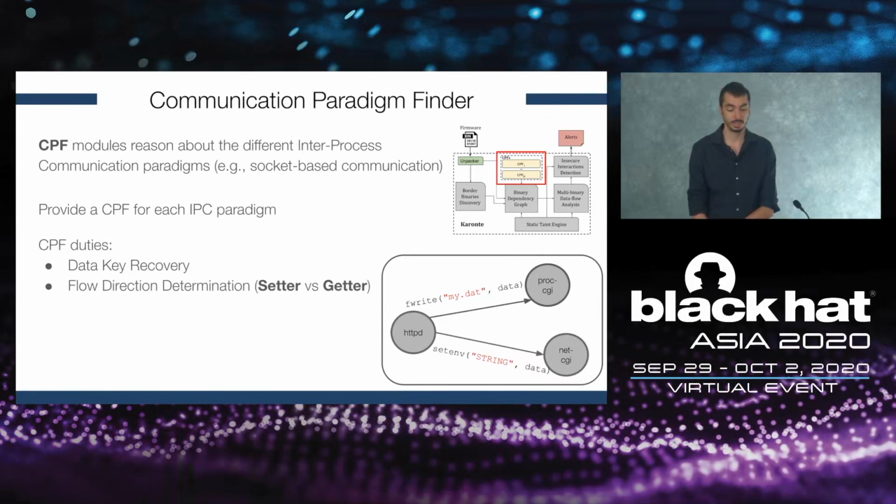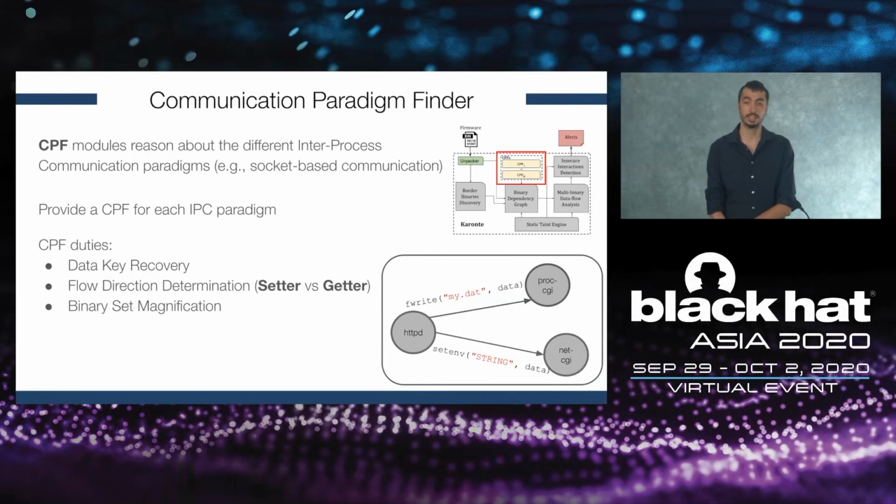Then a CPF determines what's the flow direction of the communication. It understands whether the binary is setting data for another binary to be retrieved, in which case we will call the binary the setter, or if the binary is getting some data from another binary, in which case we will call the binary the getter. Finally, the CPF performs binary identification, which means that the CPF will use the data key to scan the firmware and find other binaries that can possibly rely on the same data key to use some shared data.